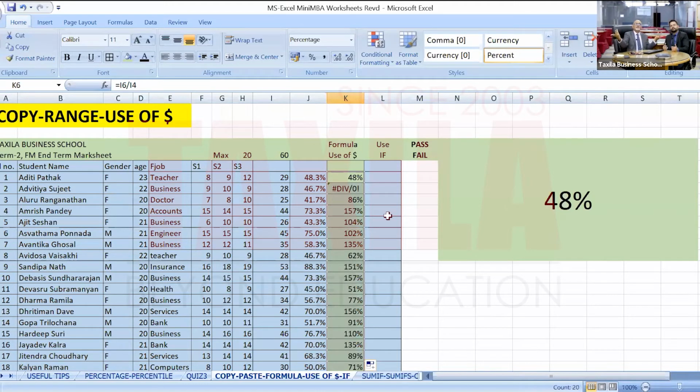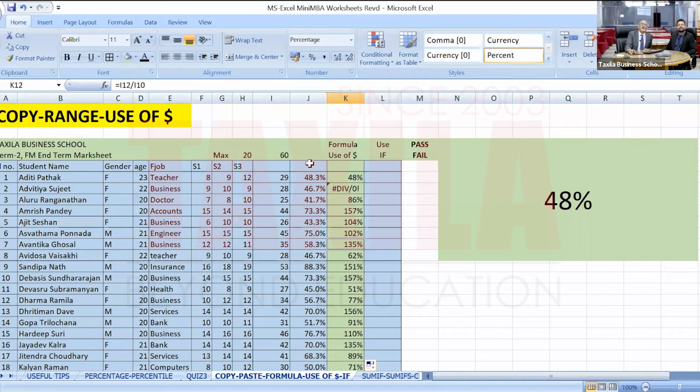There are different results. Somebody has got 157%. Somebody has got an error percent. There is something wrong with this. What was wrong? When I copied this, let me go to, let's say, Avantika Ghoshal in row number 12. She has got 135%. Nobody can get more than 100%. When I see the formula, what is written in the formula?